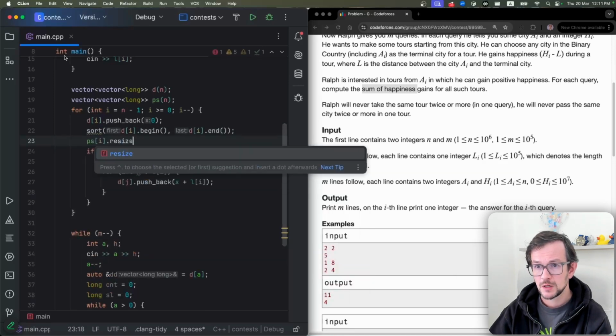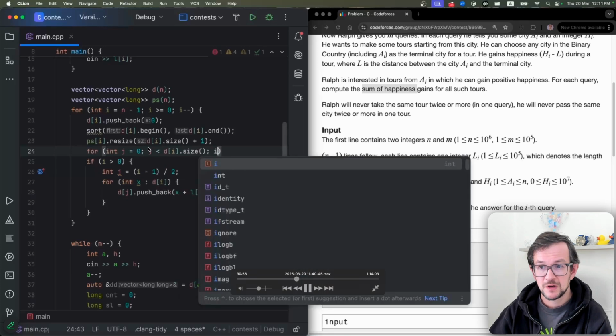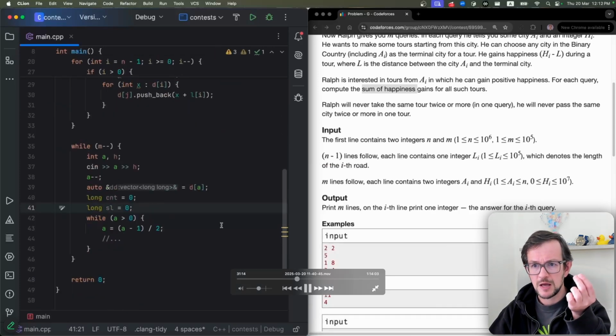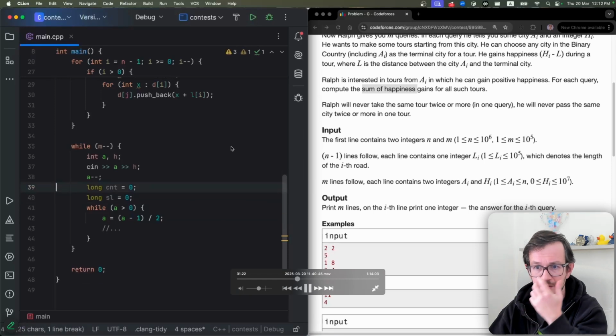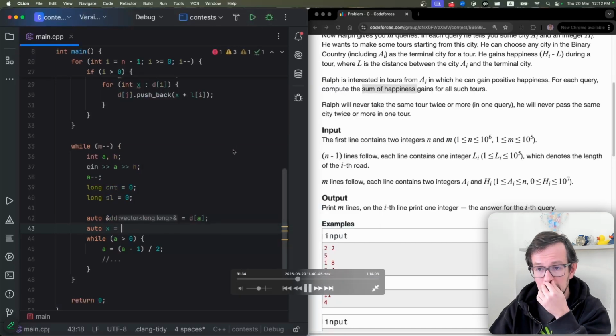That's how I implement them: make an array of size 1 more than you need, and then just push like this. So the first element is always 0, and then each element is the sum over a prefix of this length. So the prefix of size i is all elements from 0 to i minus 1.